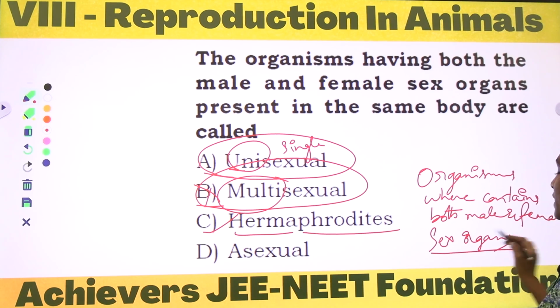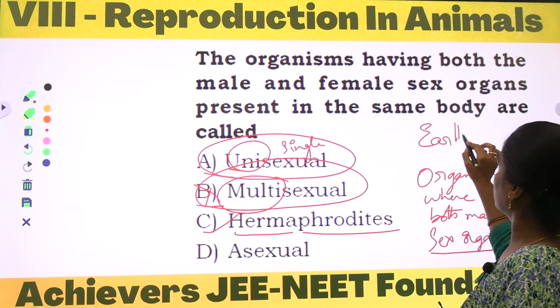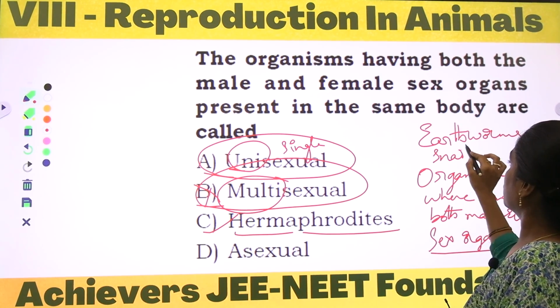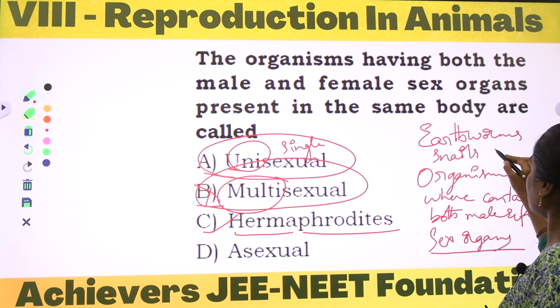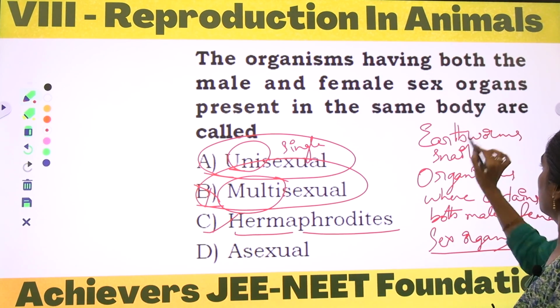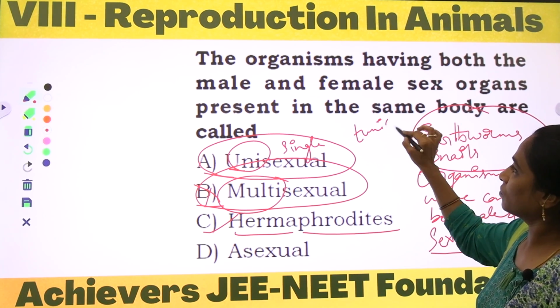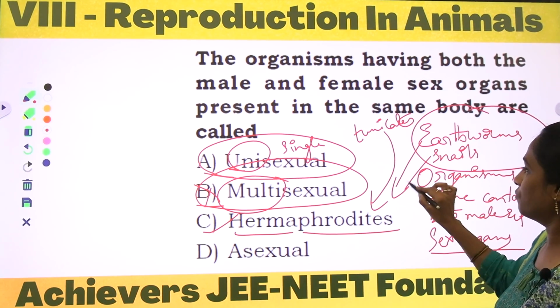In this, the examples we can take are the earthworms, snails, and from the chordate phylum, the tunicates. Yes, so these are the examples of hermaphrodites.